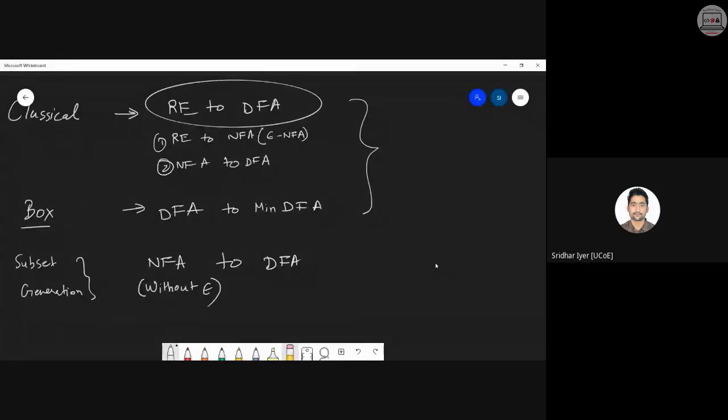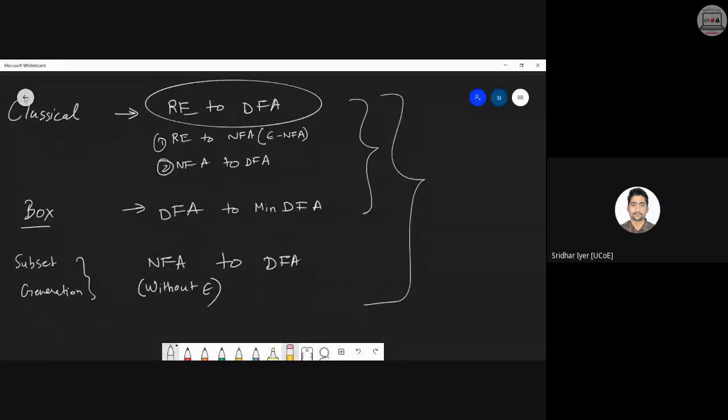First one, classical method is involving an NFA which is having epsilon transitions also. But in this case, the third method, final method for minimizing DFA, that is all about an NFA without an epsilon. Are you understanding the difference? So in totality, we are having these three methods by which we can convert an NFA into a DFA. Now we are going to learn about the third method, which is called as direct DFA construction using subset generation. Clear with this? Can we move ahead? This was all about the introduction to this topic.